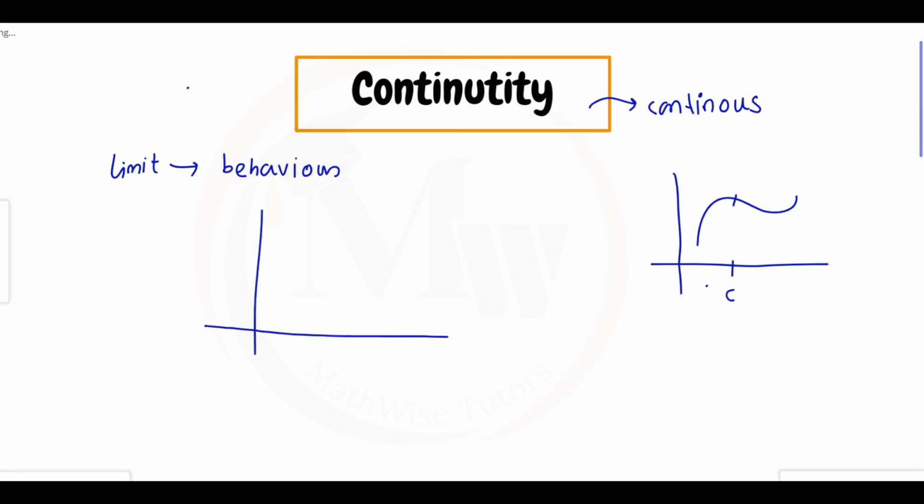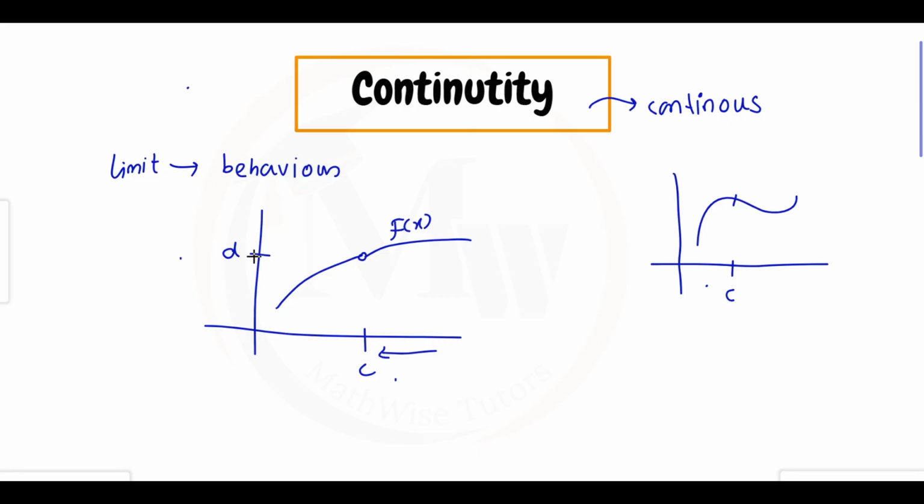So let's say there is a graph in which you can see a point at C, there is a hole. Clearly see that at this point there is a hole. It means the function is not smooth. But if we check the limit value at point C, first let's check the limit value from the left side, means left limit.